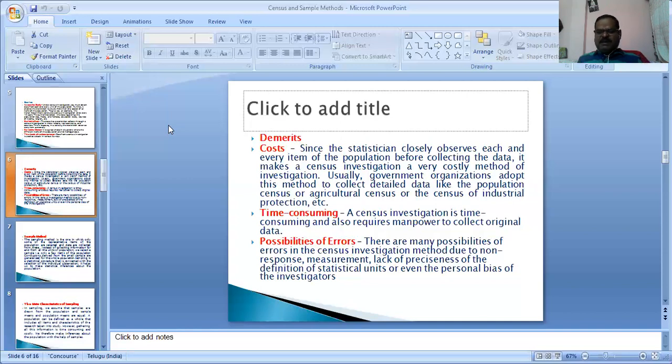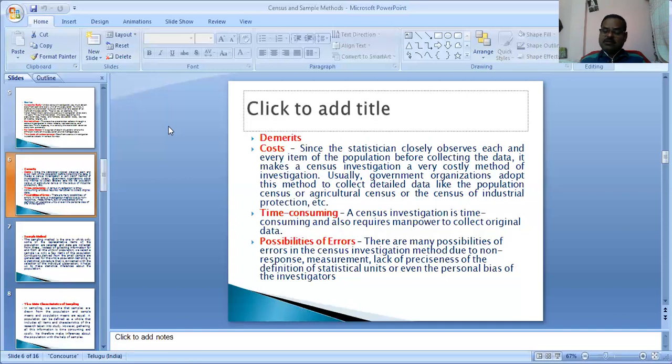The census method is suitable in the following circumstances. Which situations is the census method suitable for? First, when the population or universe is small and there is no alternative technique except the complete enumeration technique. Second, where accurate results are needed for investigation.